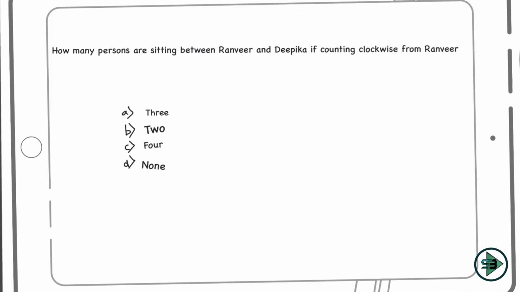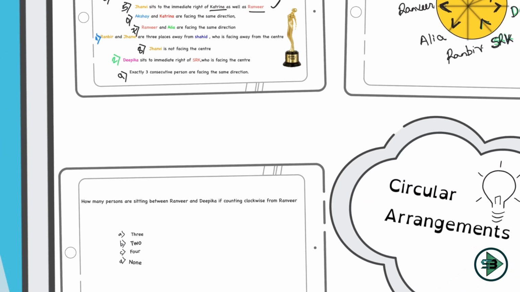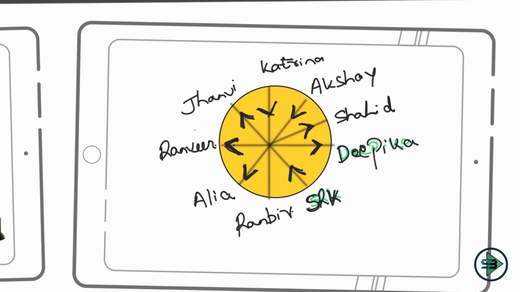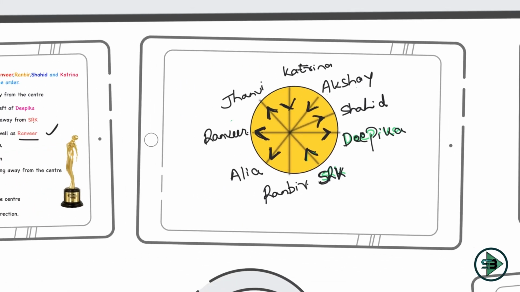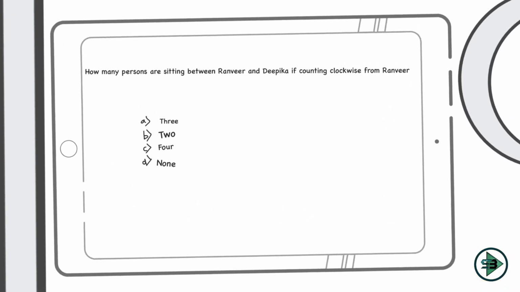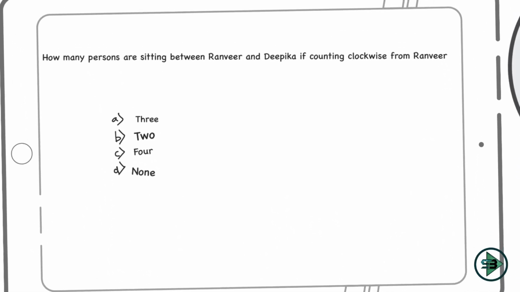Now I take the first question on the puzzle: how many persons are sitting between Ranveer and Deepika if counting clockwise from Ranveer? So let's go to Ranveer and go clockwise and see how many persons are there between Ranveer and Deepika. 1, 2, 3 and then 4. So 4 persons are there between Ranveer and Deepika if we go clockwise. The answer to this will be option C.